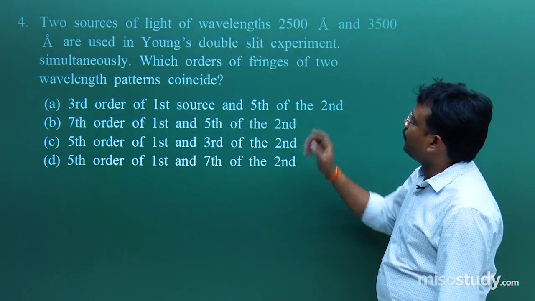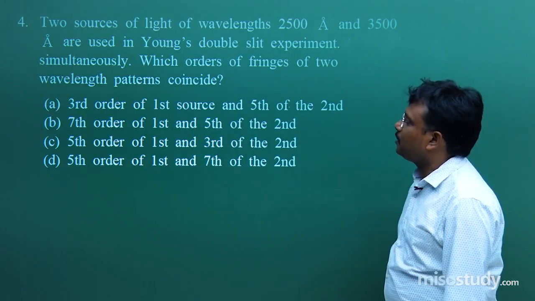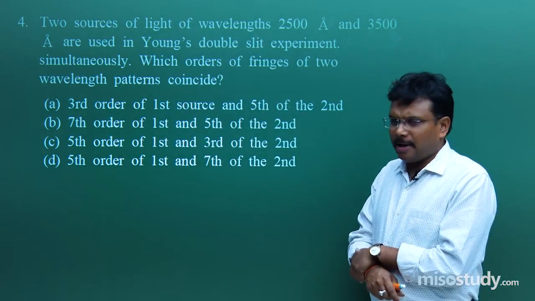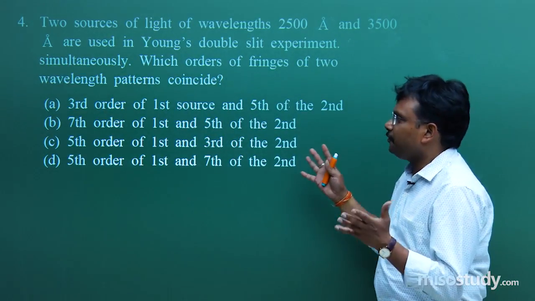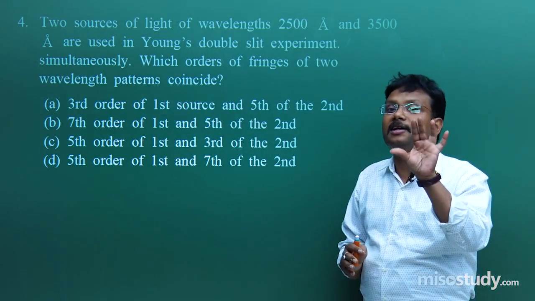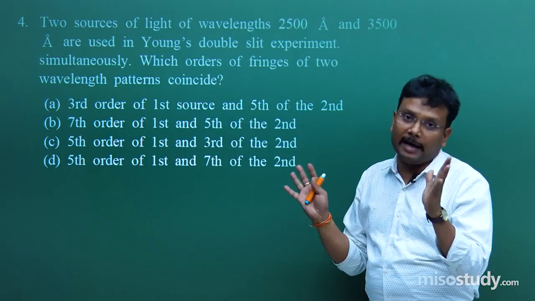Which orders of fringes of the two wavelength patterns coincide? Now, what exactly is this question? I am unable to understand. I mean, this is very difficult to visualize. That's why in the second question I created that simple diagram.